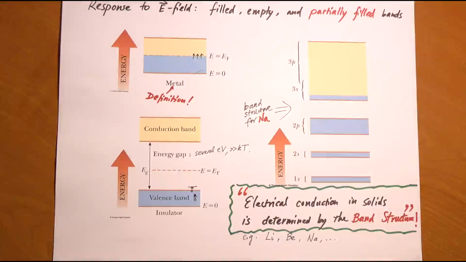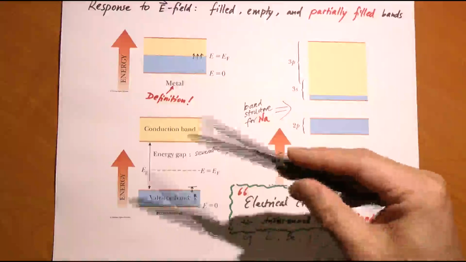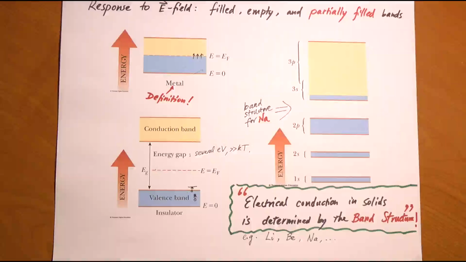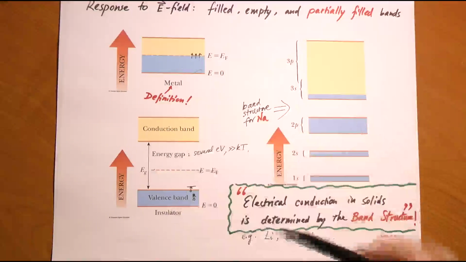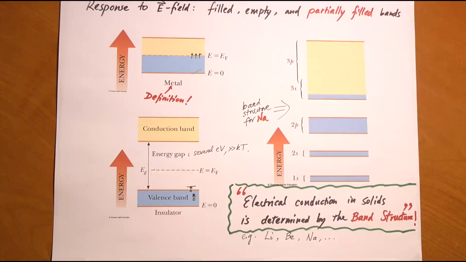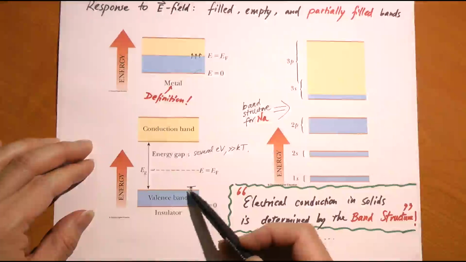And we can understand that, because if you take an insulator and expose it to an extremely strong electric field, what happens? It turns itself into a conductor. This is what we mean when we say it breaks down. You can understand why it breaks down because you have enough energy to take the electrons all the way across this gap. So if the gap is large, that's almost impossible to do, but if the gap is small, that may be possible. Okay, so we introduced the concept of conduction band and valence band.